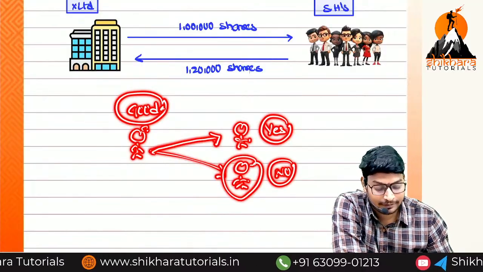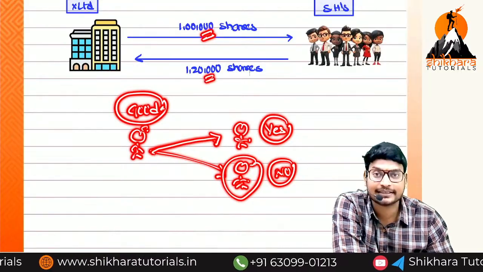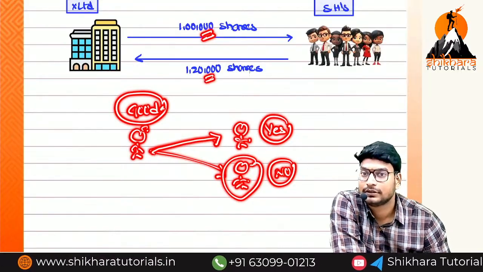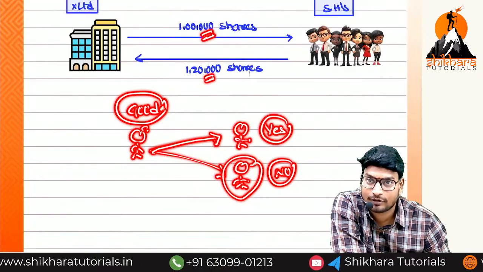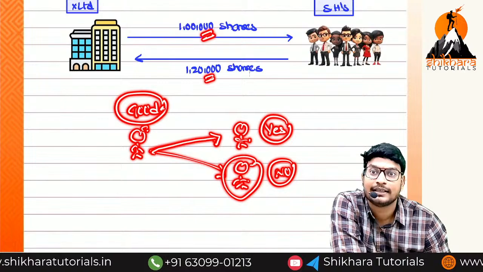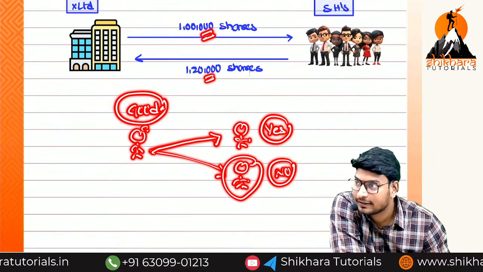That means what, ma'am? We can only give how many shares? 1 lakh shares. So we are rejecting 20,000 shares. We are rejecting how much, ma'am? 20,000. This is one option. This is the one option. That means this is called the excess application money being refunded. Excess application money is refunded.